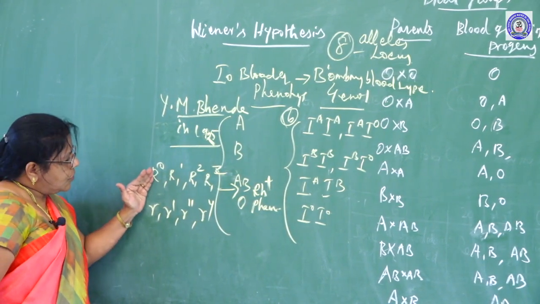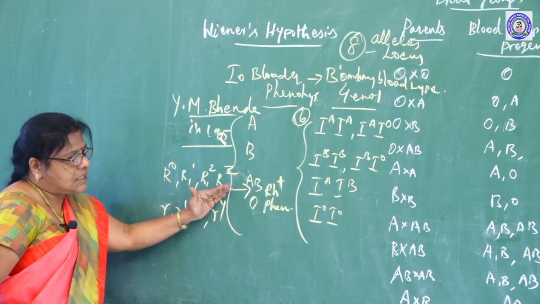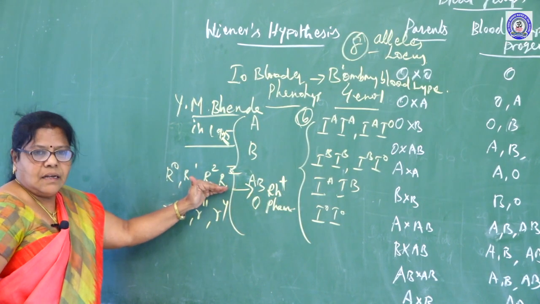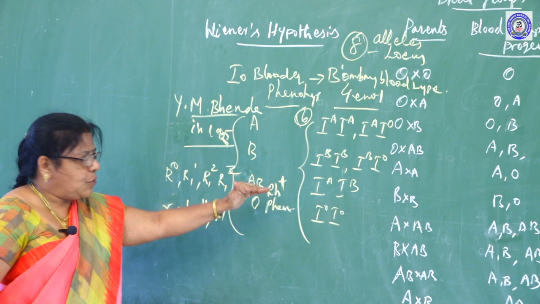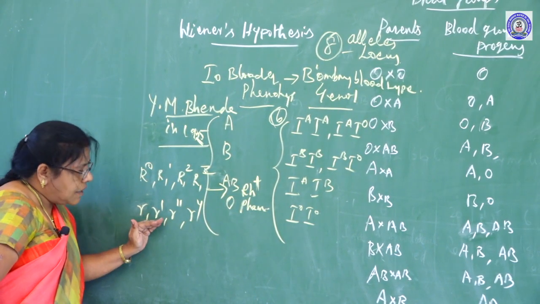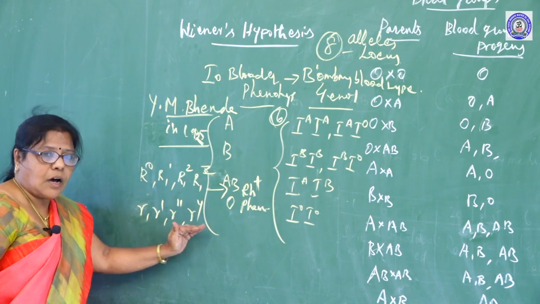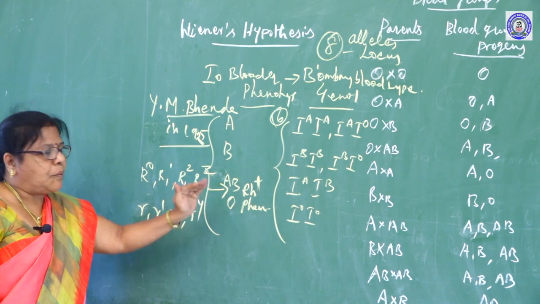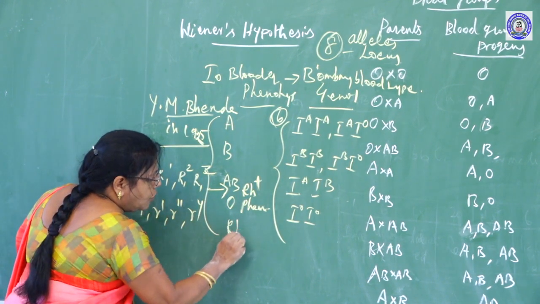See, R0, R1, R2, RZ, all dominant alleles. These alleles will produce Rh positive phenotype. R prime, R double prime or RY alleles will produce Rh negative phenotypes.